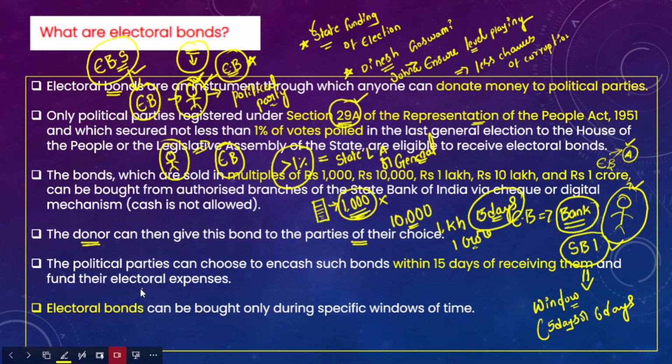They can then fund their electoral expenses with this money donated by the donor. So this is another condition.